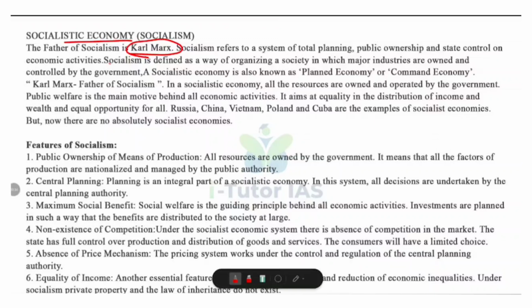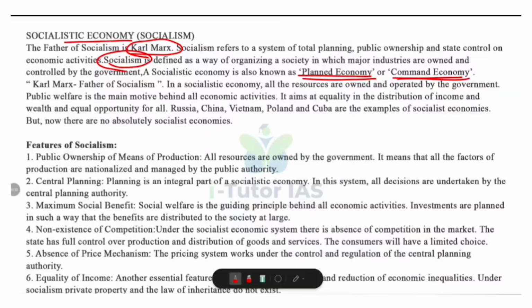So what is the definition of socialism? Socialism is a system in which major industries, land and resources are owned and controlled by the government, not by private individuals. And it is also called planned economy or command economy because the government plans and directs all the economic activities.